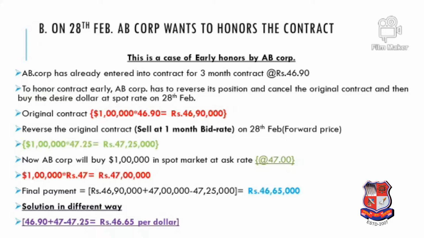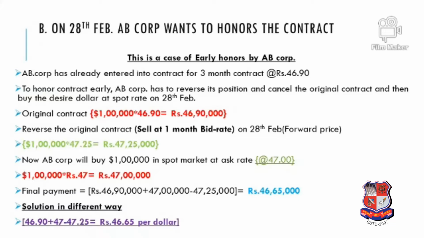But now the second question which was asked in the case study is, if AB Corporation honors this contract on 28th February, that means early delivery. This is a case of early honor, you can say early delivery by AB Corporation. So what happened? Actually, AB Corporation has already entered into a contract at 46.9, that is on 1st January for 3 months. Now to honor this contract early, that is on 28th February, first of all, AB Corporation has to make a reverse position.